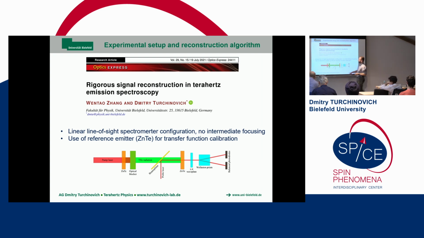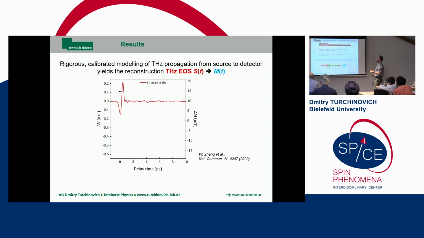And what also helps is that you can use a reference emitter that you know very well, for example, a well-known nonlinear crystal like zinc telluride. You can theoretically calculate what happens to the polarization in zinc telluride if you know the parameters of your laser pulse. And then you can compare it with electro-optic sampling. This is how you can determine the transfer function from emitter to the detector experimentally. Okay. So lots of math, but it's not complicated, and all the equations are there. Just please have a look at this paper. So now we are ready to come to the final results, finally.